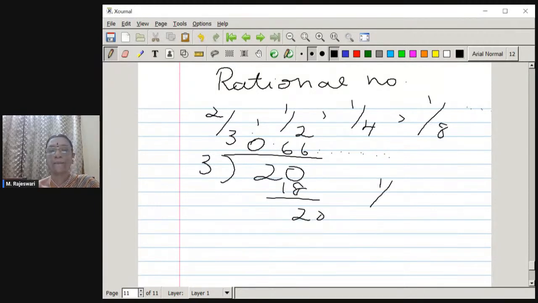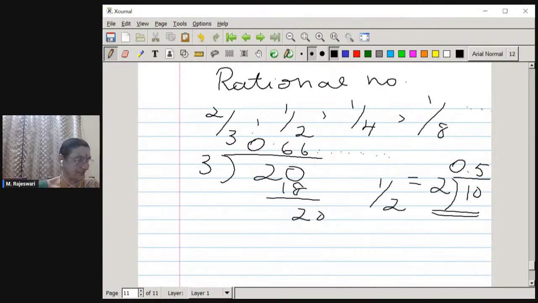And then again 1 by 2 if you take, 2 is going to divide 1. You put a 0 here, and then you get 0.5. So this is one type of decimal representation.